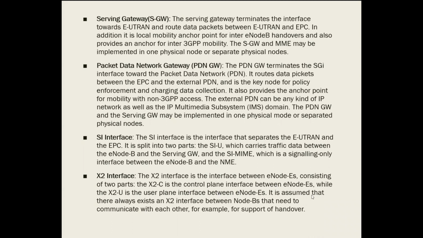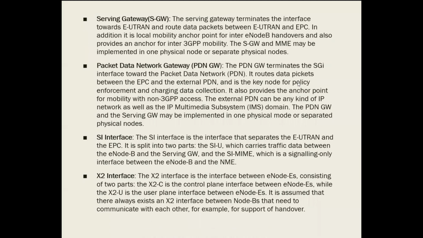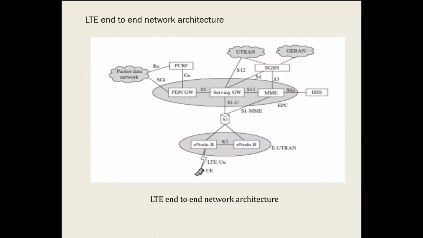It is assumed that there always exists an X2 interface between the eNodes that need to communicate with each other whenever two end users are in the same coverage zone. So far, this is what I explained about the LTE end-to-end network architecture.